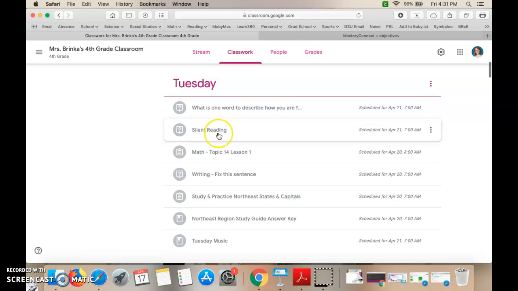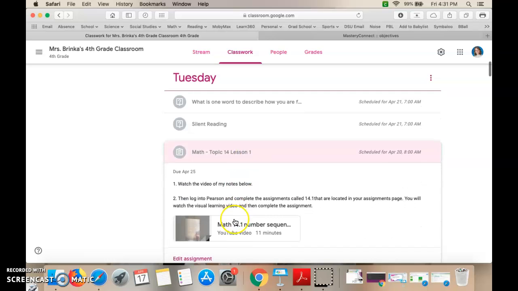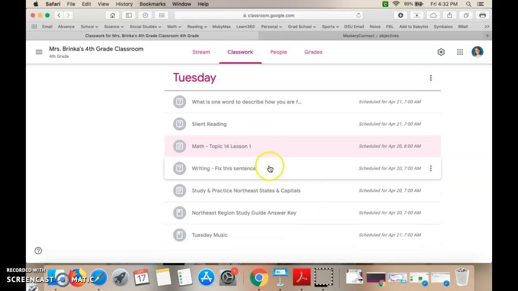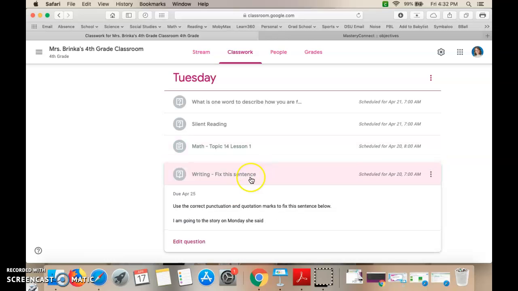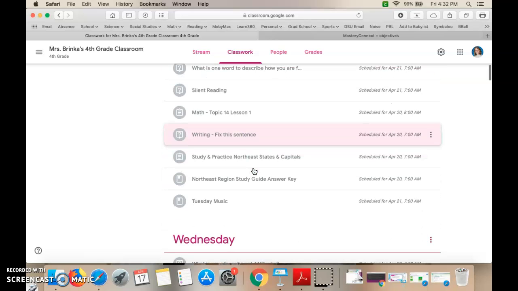Tuesday, we're going to silent read. We'll start topic 14 for math. There are my notes right here. Watch this video, log into Pearson, watch the video, and then there's one assignment for that one. And then again for writing, we're fixing this sentence: "I'm going to the store on Monday," she said. Put in your quotation marks and your punctuation.